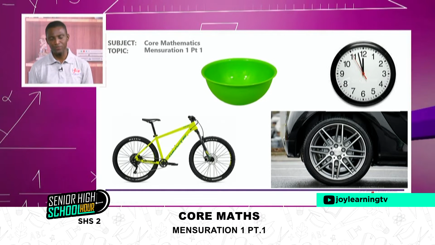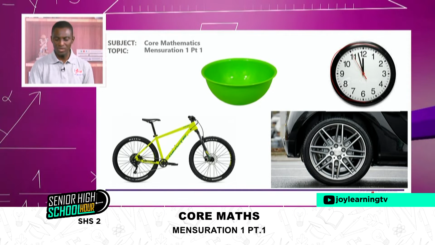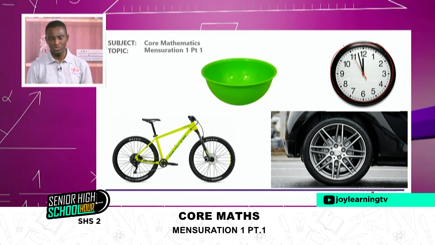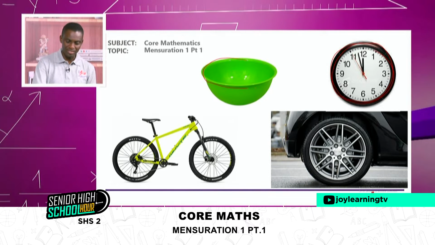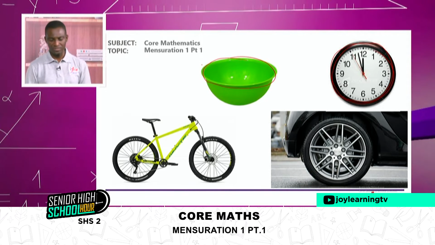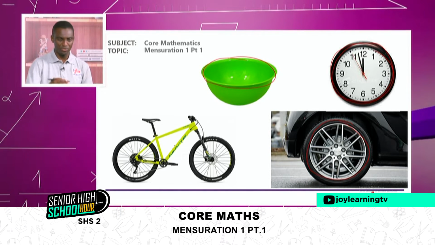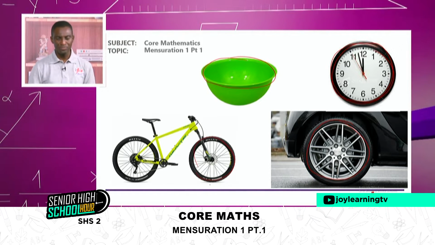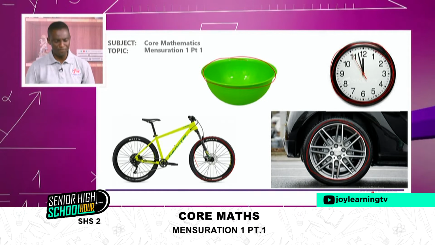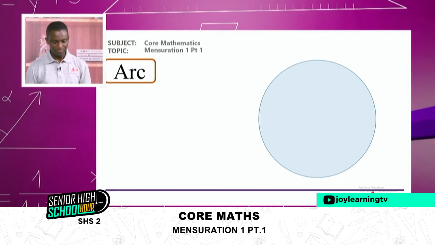In real life situation, for example, if I have this clock here, you can see that it is circular in shape, and the total distance around it like this becomes the circumference. This bow here, total distance around it becomes our circumference. The tire of a car also has got circumference, and it tells you the distance that it travels. This bicycle tire also gives you circumference as such. So circumference, we see it everywhere. Every now and then we observe circumference.